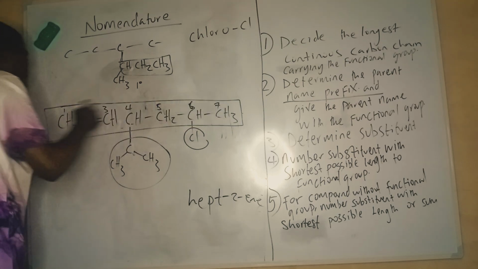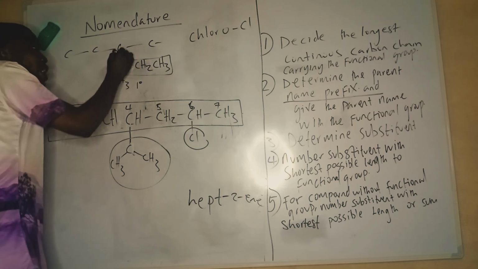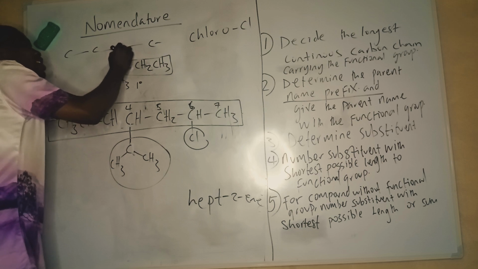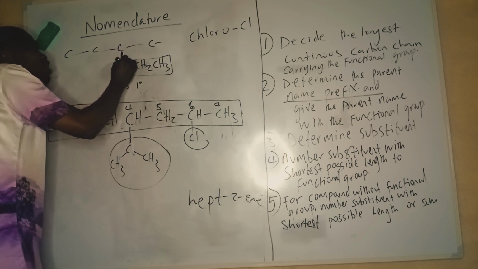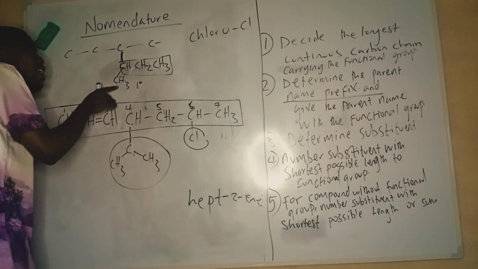This is 7. We already have carbon 1. We cannot say 1 again because the substituent is on 1. Why is it on 1? Because this is where the substituent is coming from. This is the reason why we are recognizing it as a substituent. This is the first carbon attached to the parent. So this should be 1, this should be 2, this should be 3. So it is on 1 of the substituent.